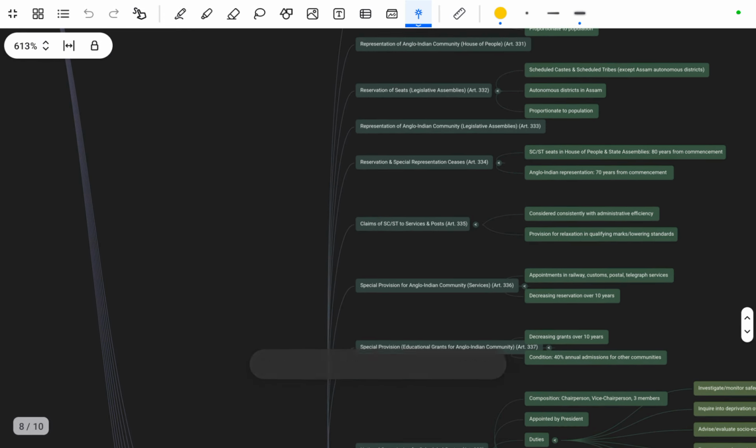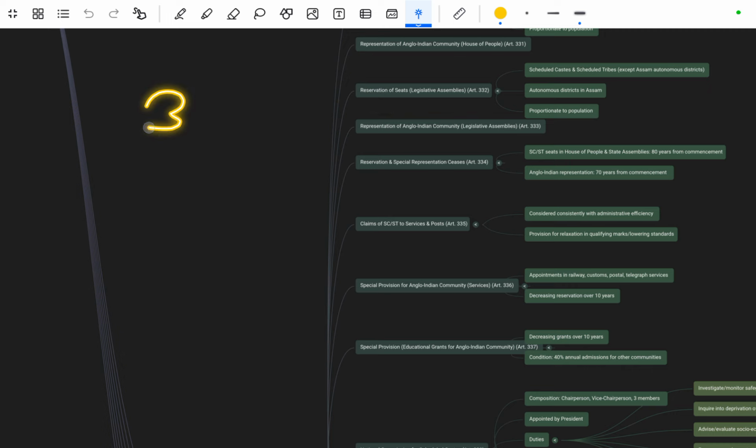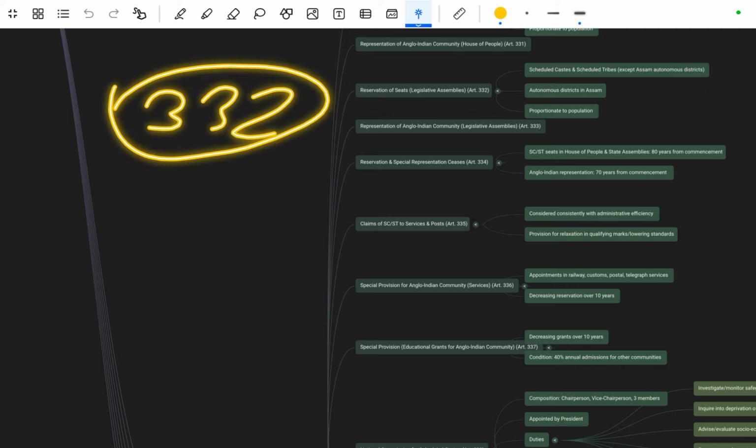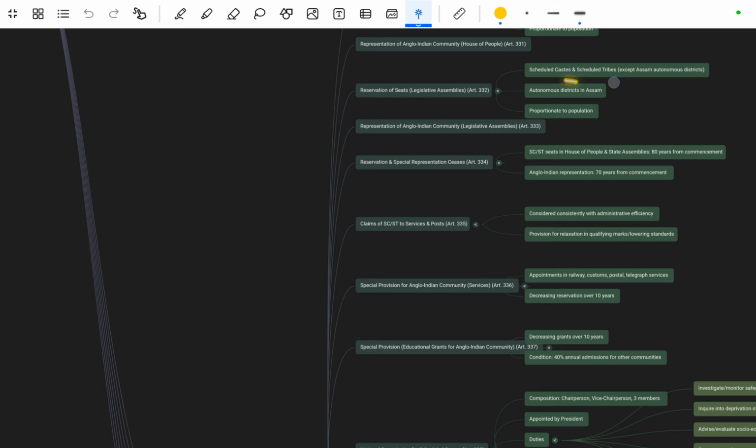Next is the reservation of seats for legislative assemblies, mentioned in Article 332. That is for Scheduled Castes and Scheduled Tribes except in the autonomous districts of Assam, and then the autonomous districts in Assam, in proportion to the population. This is mentioned in Article 332. And the representation of the Anglo-Indian community in legislative assemblies is mentioned in Article 333.